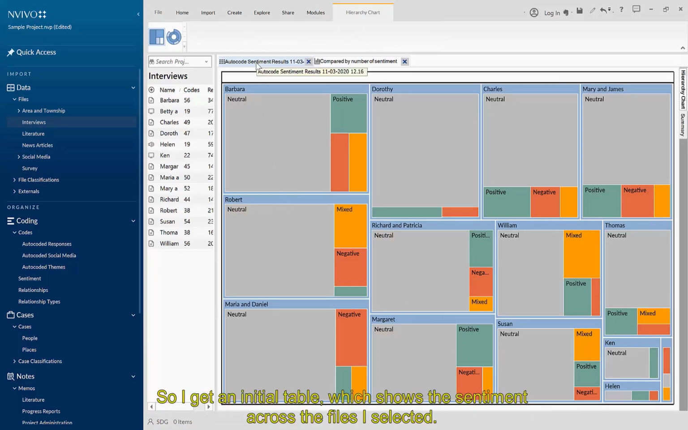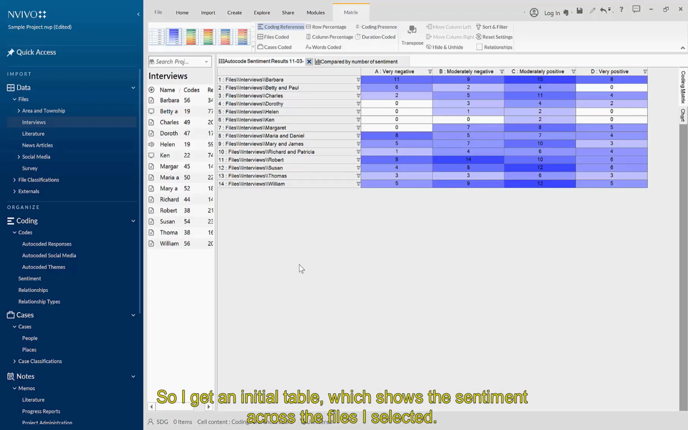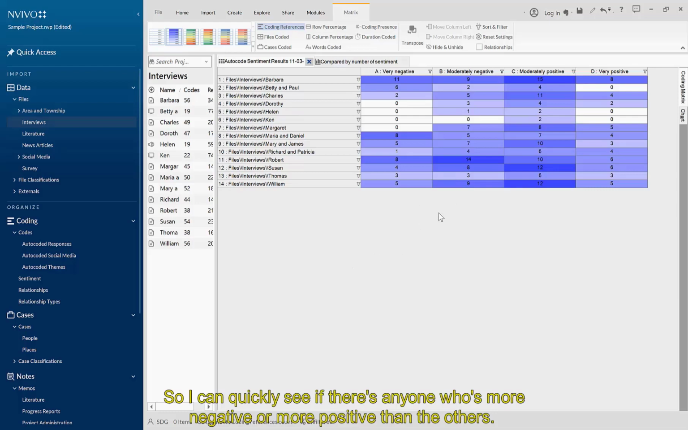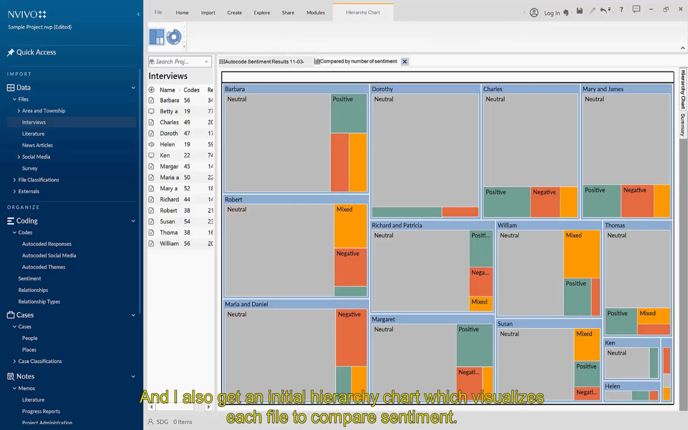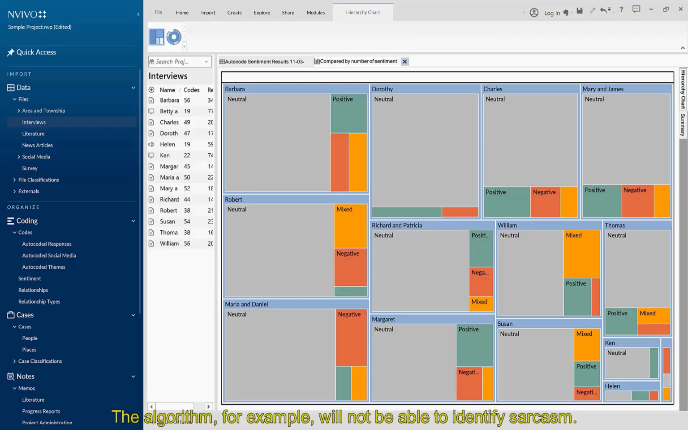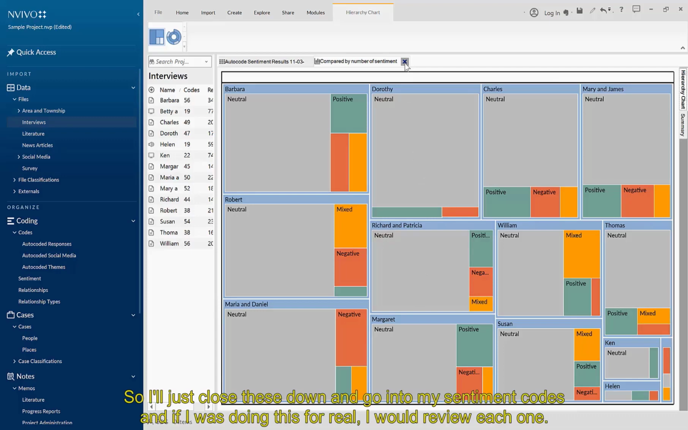So I get an initial table which shows the sentiment across the files I selected. So I can quickly see if there's anyone who's more negative or more positive than the others. And I also get an initial hierarchy chart, which visualizes each file to compare sentiment. But of course, I will need to check for accuracy of this initial coding, as sentiment is difficult to identify. The algorithm, for example, will not be able to identify sarcasm. So I'll just close these down